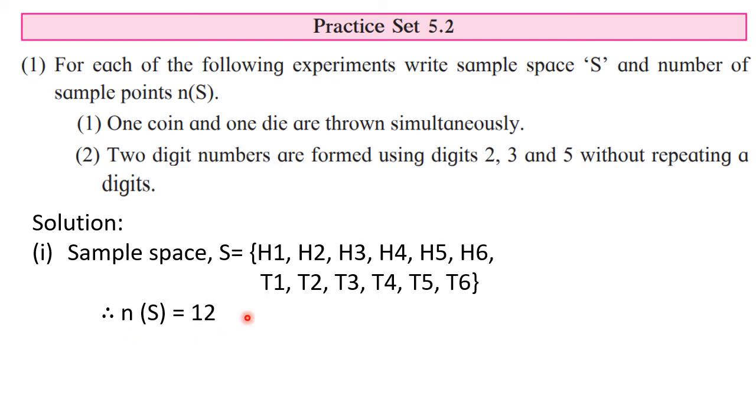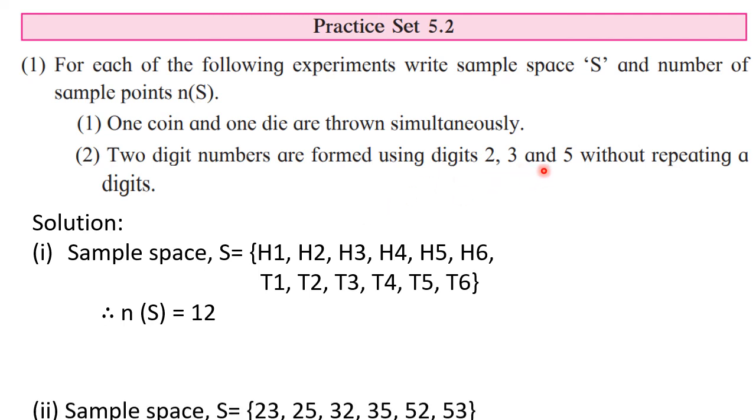Now second question. Two digit numbers are formed using digits 2, 3 and 5 without repeating a digit. That means 22 is not allowed, 33 is not allowed. Digit repetition is not allowed. See, without repetition. So we have to write down all the two digit numbers here using 2, 3 and 5.